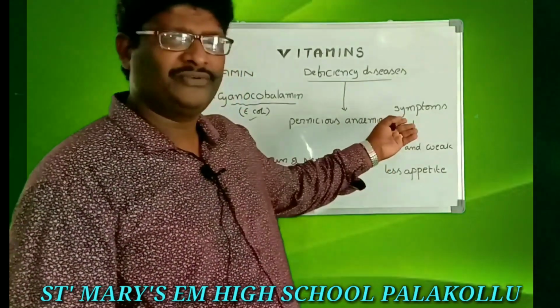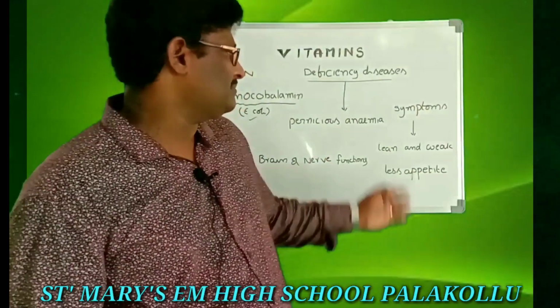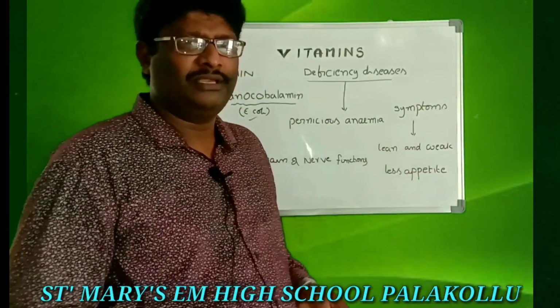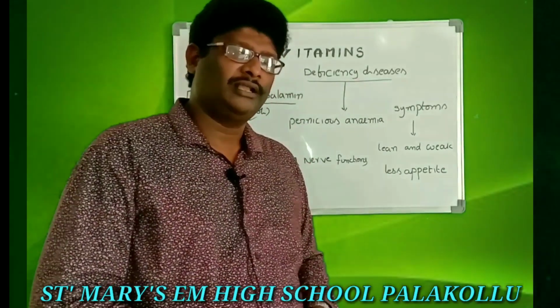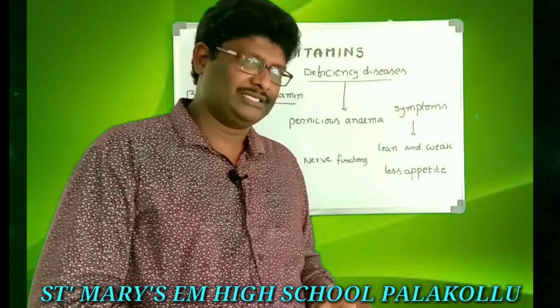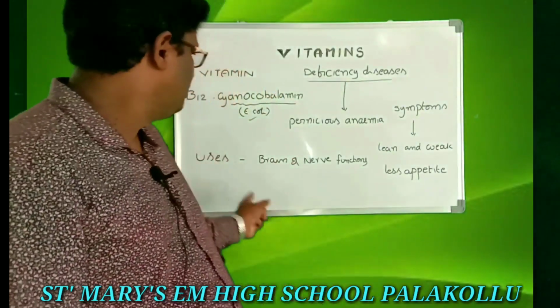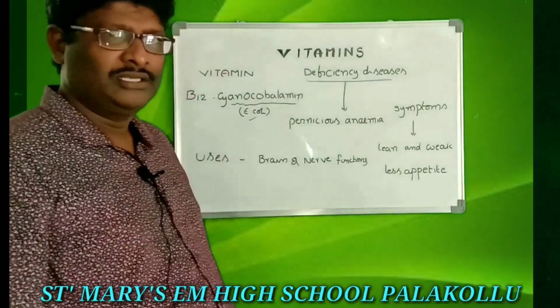So, what are the symptoms if you are not having a sufficient amount of B12 vitamin in your body? The people may be very lean and weak, and also have less appetite. What is the use? Brain and nerve function.